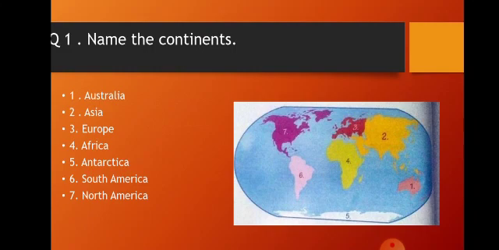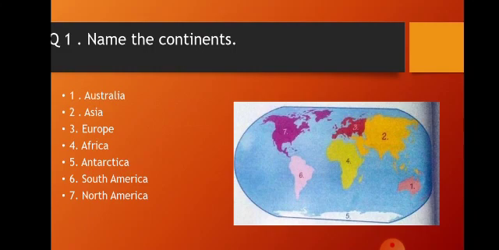The first one is Asia. Asia is the largest and most populous continent, surrounded by the Pacific Ocean, Indian Ocean, and the Arctic Ocean, and is divided into 49 countries. The next one is Africa. Africa, with 54 countries, is the second largest continent. North America is the third largest continent and has 23 countries.